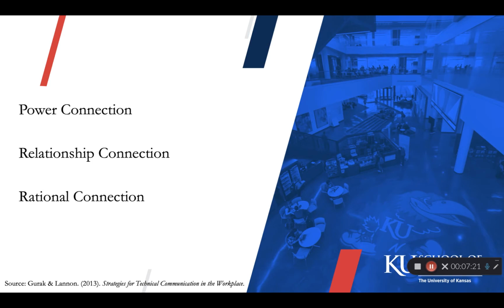In the rational connection, you appeal to reason. This is the "do it because it makes sense" approach. Here, you rely on evidence to convince your reader that your solution is best for everyone. Consider which approach is best to use based on your goals and the relationship you have with your reader. Your persuasive message may include appeals to several of these connections in a single document.